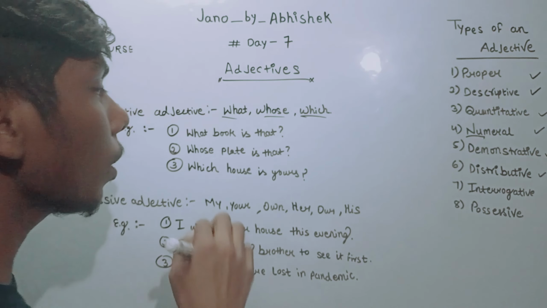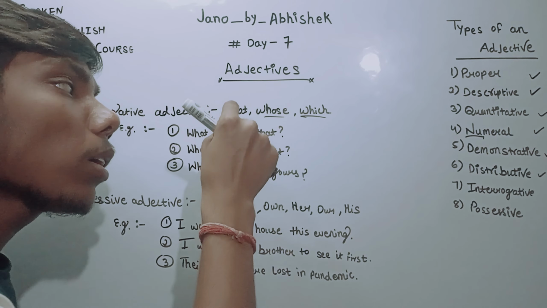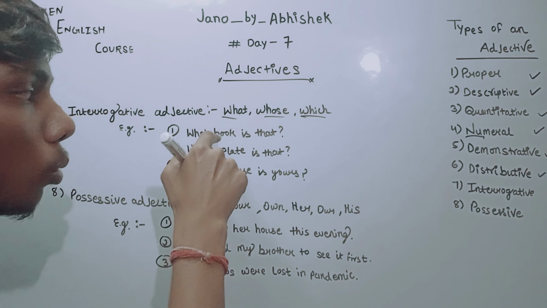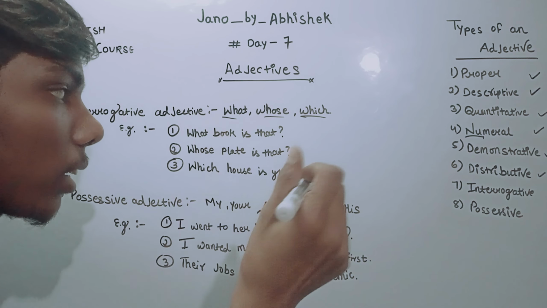What book is that? I have a book, and now I'm asking, what book is that? Which subject does it belong to? So here the word what is describing more about the book.